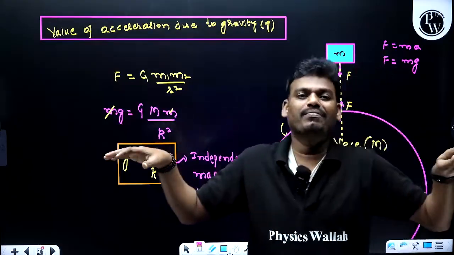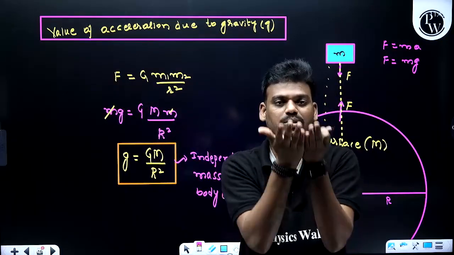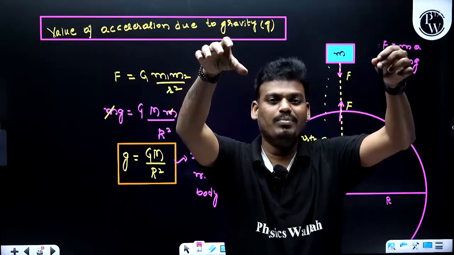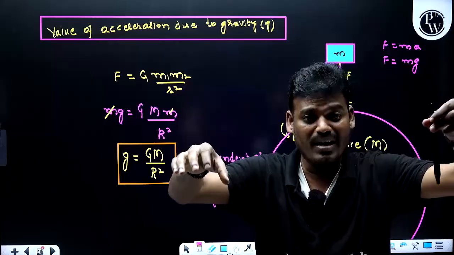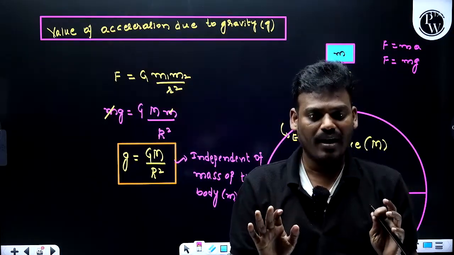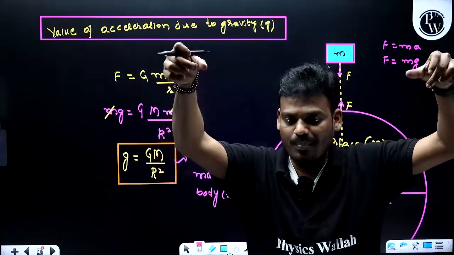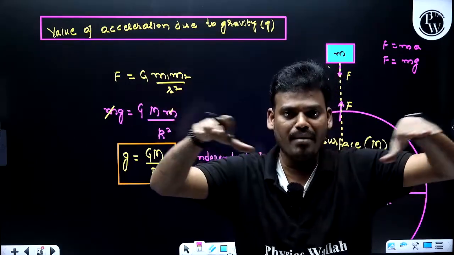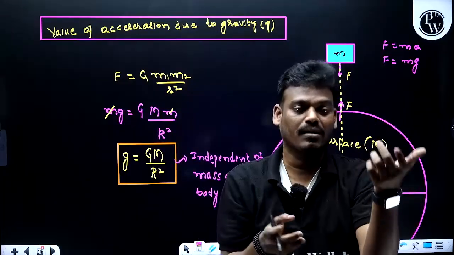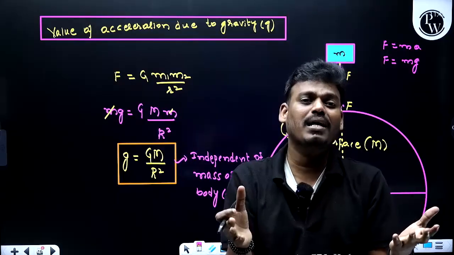If there is no air friction, nothing but opposite force, that means if I drop these two bodies, one of 50 gram and another of 1 kg, both the bodies will reach the ground in the same time. And if I consider one stone and another a feather, and drop both at the same time at the same level, both will reach the ground at the same time, because it is independent of the mass of the body.